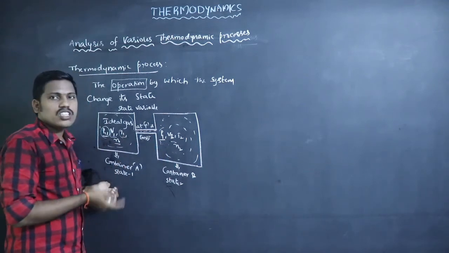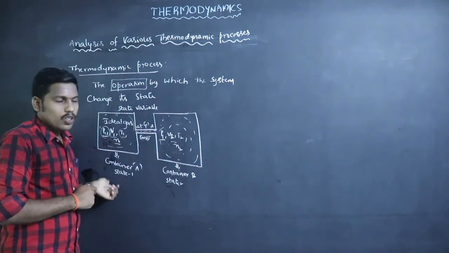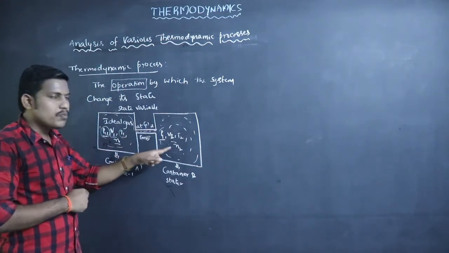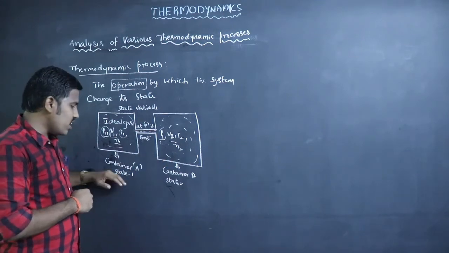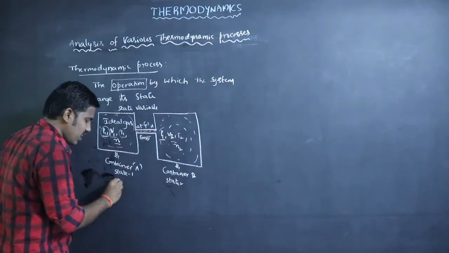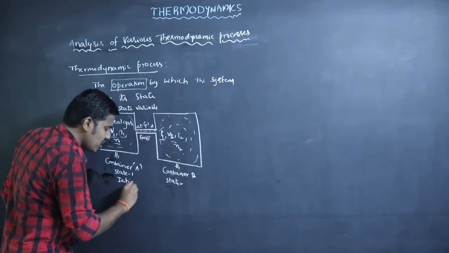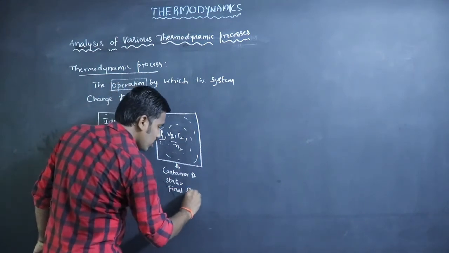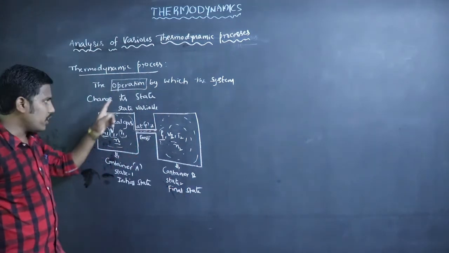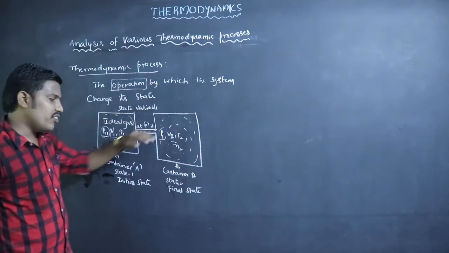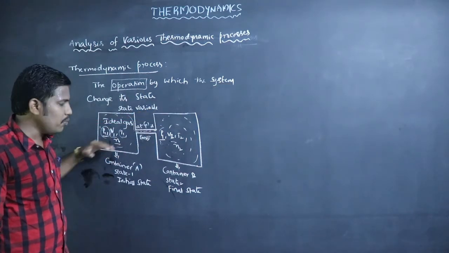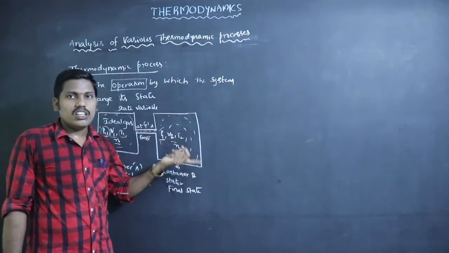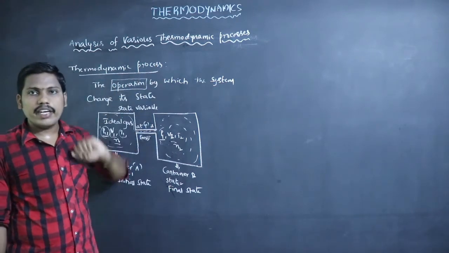State 1 is called the initial state and state 2 is called the final state. The operation by which the initial state reaches the final state is called a thermodynamic process.